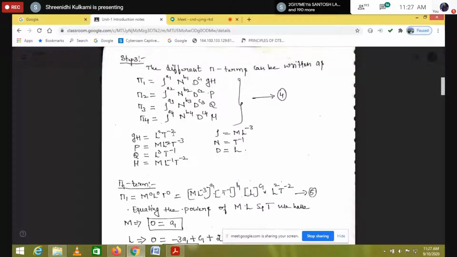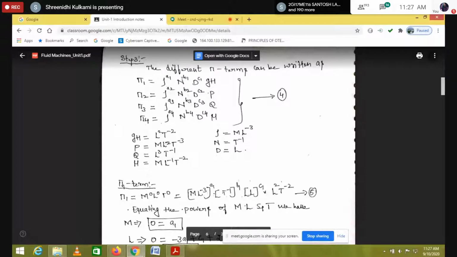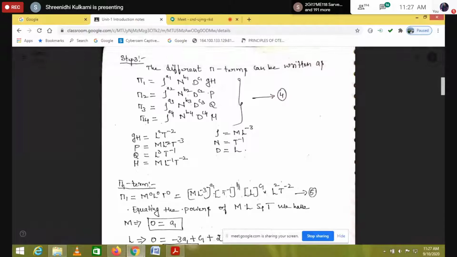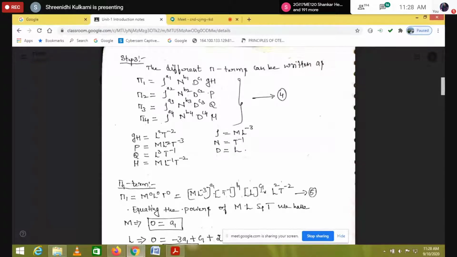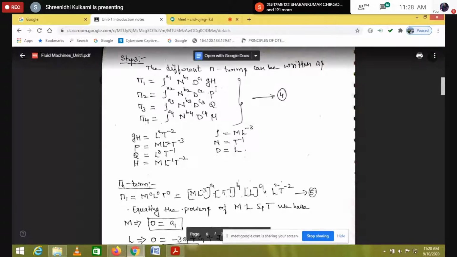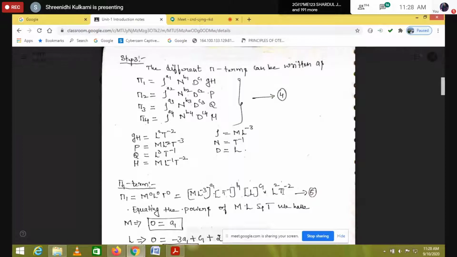Similarly, speed N, time T to the power of minus 1, to the power of b1. And next, diameter, it is L to the power of c1, into, what is gravitational acceleration? It is meter per second square. So I am going to write it as L square.